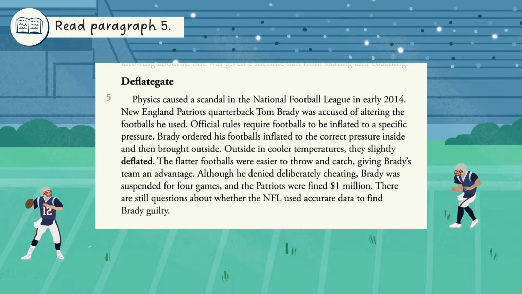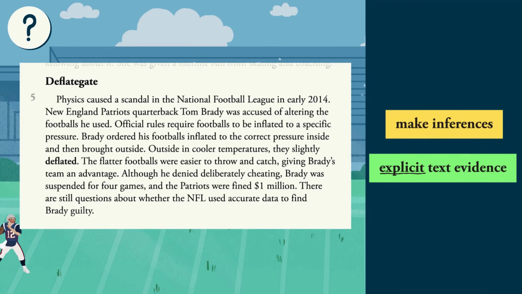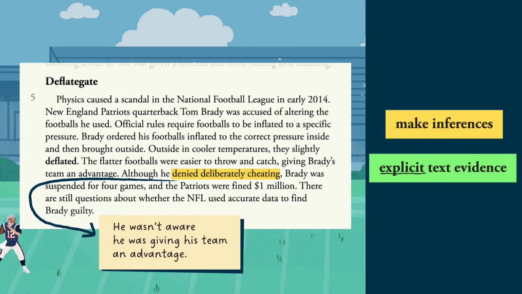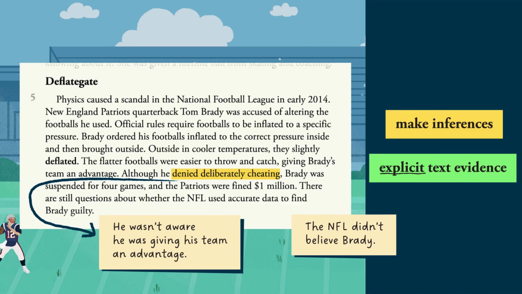Now read paragraph 5. What does the phrase "denied deliberately cheating" imply? Brady denied deliberately cheating, suggesting that he wasn't aware he was giving his team an advantage. However, the NFL didn't believe this. Which sentence from the text best supports this inference? The fact that Brady was suspended and the New England Patriots were fined $1 million suggests that the NFL did not believe Brady's claims of innocence.